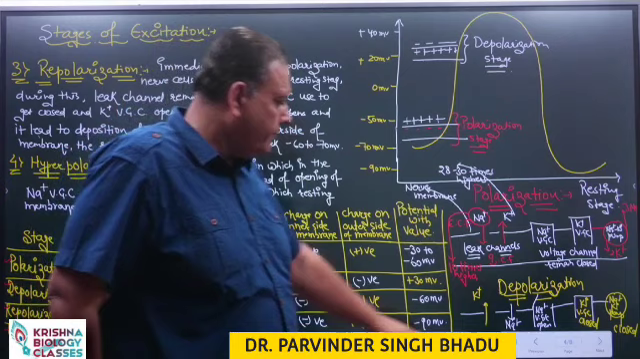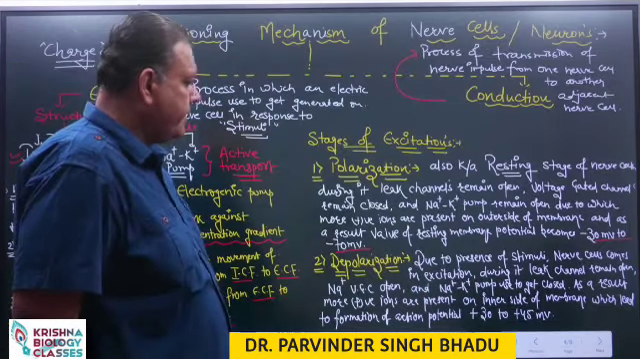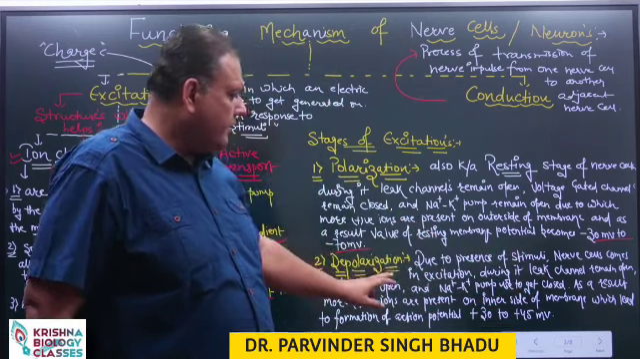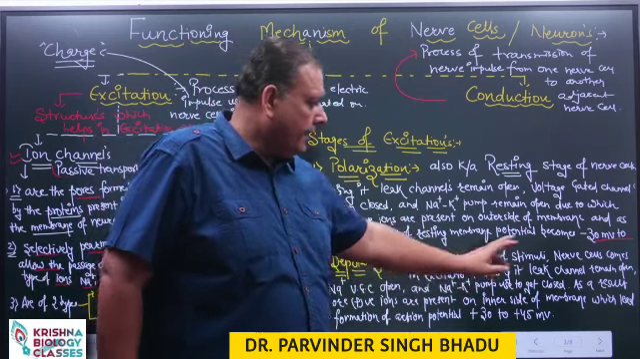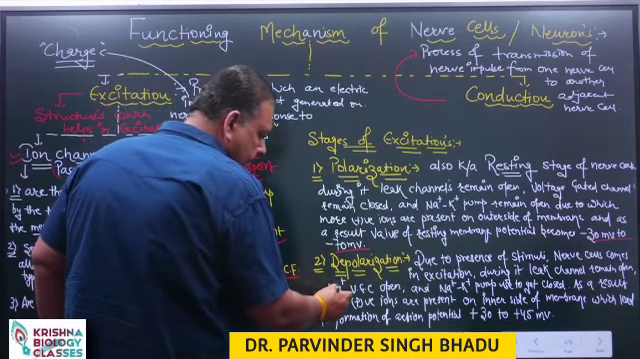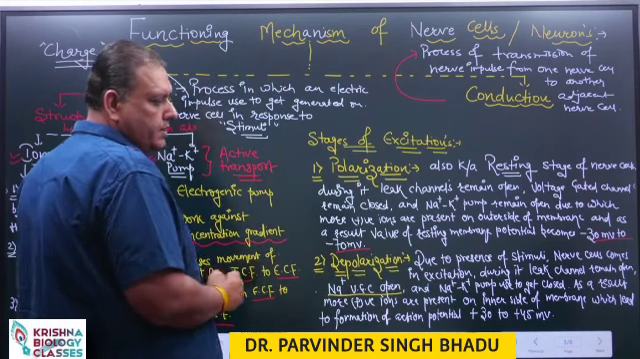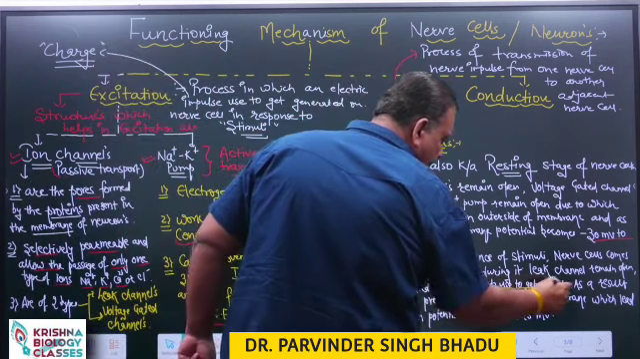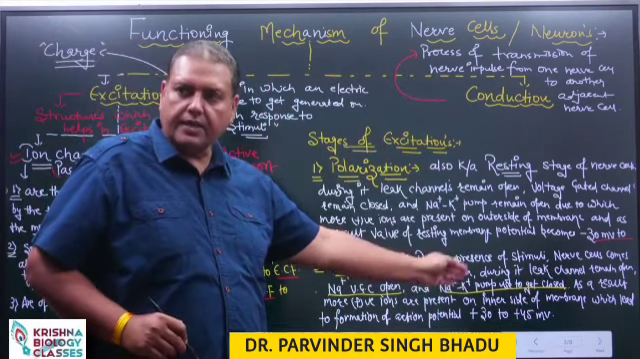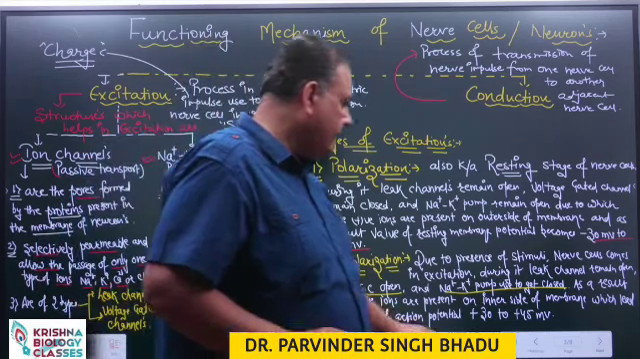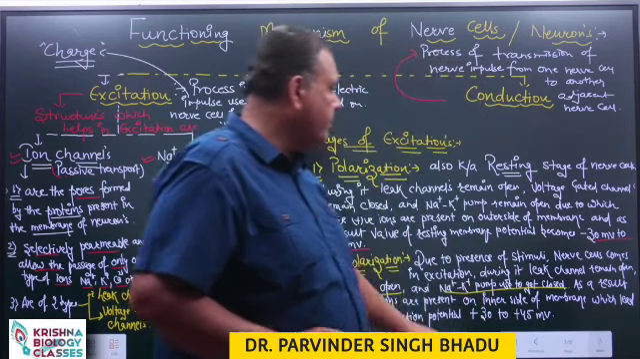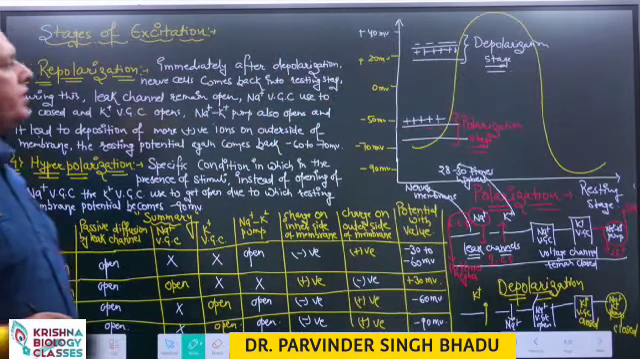Now, in depolarization, we say that in the presence of a stimulus, the nerve cell comes into excitation, leak channels remain open, the sodium voltage gated channel opens, and the sodium potassium pump gets closed. As a result, more positive ions are present on the inner side of the membrane, and the potential difference becomes plus 30 to 45 millivolt, which is named the action potential.